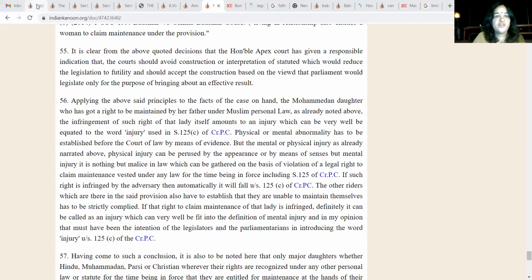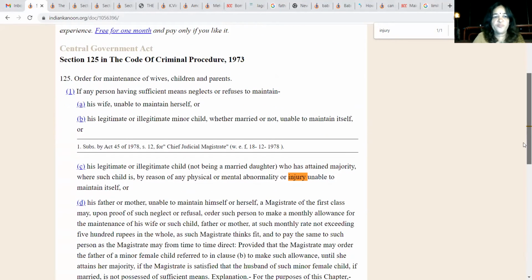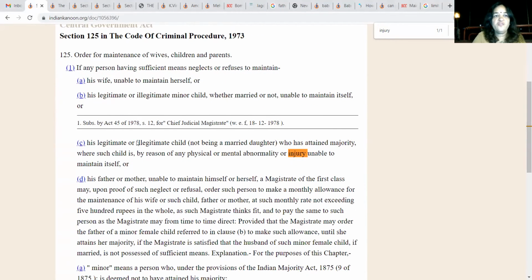Now we go to Section 125(1)(c) of the CrPC. It says: his legitimate or illegitimate child, not being a married daughter, who has attained majority, where such child is, by reason of any physical or mental abnormality or injury, unable to maintain itself. See, it is saying physical or mental abnormality or injury.